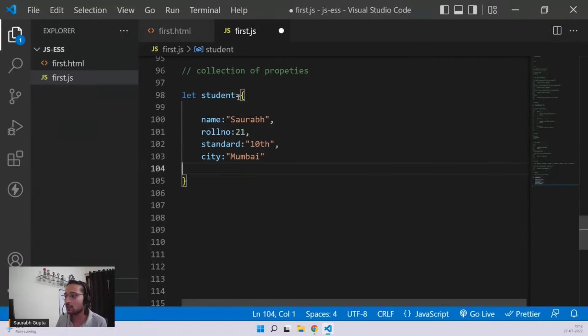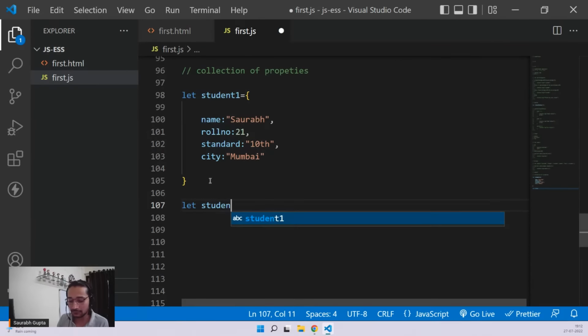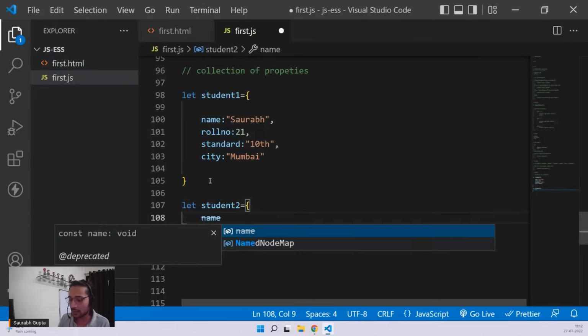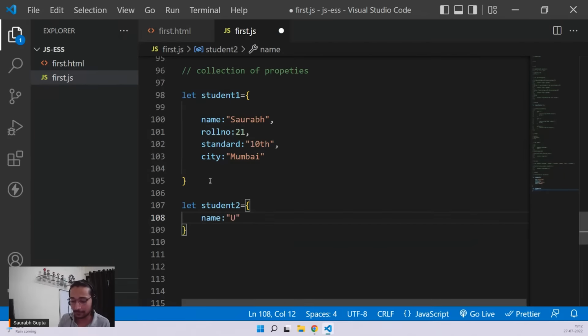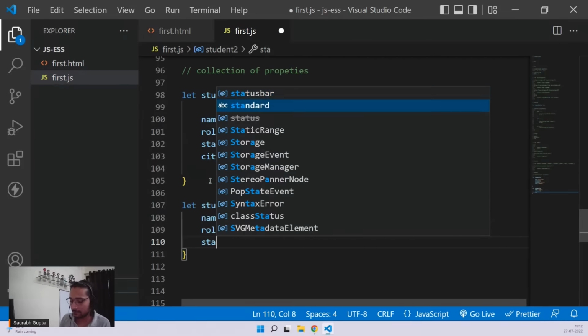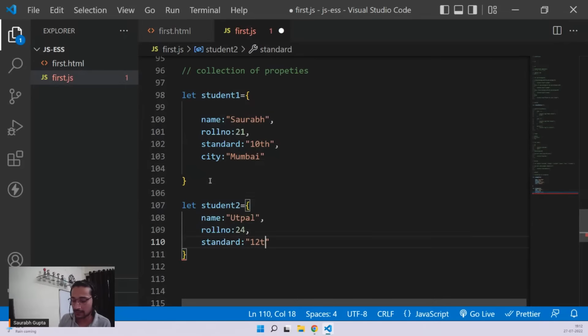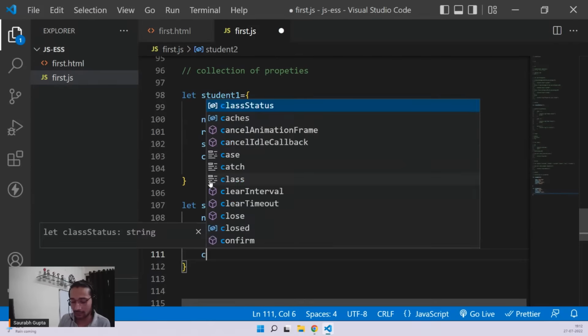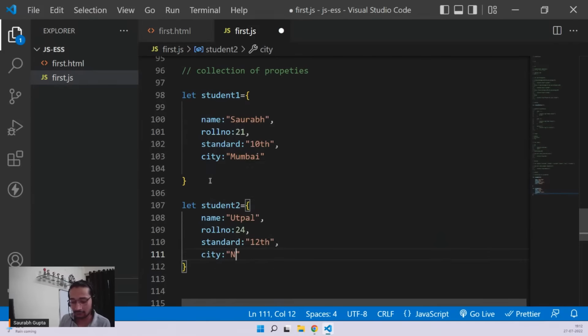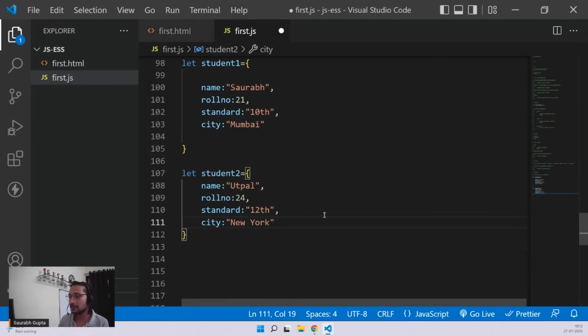And just like that, now I can do this. At least let's say this is student 1. I can create let student 2 like this. It can also have a name, like let's say Utpal. It can also have a roll number, like let's say 24. It can also have standard, like let's say 12th. It can also have city, like let's say, just putting any city, New York, something like that.